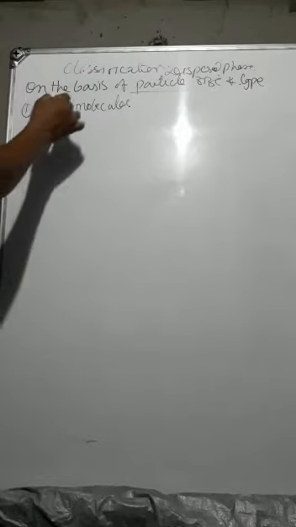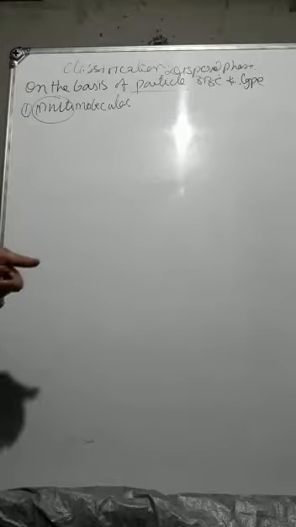First one is multi-molecular. Here the term multi is related to numbers. Getting? That means what? If the particle size of the dispersed phase is not in the range of colloidal particle, that is 1 nanometer to 1000 nanometer, means what? If it is lesser than 1 nanometer, then it will become a true solution.